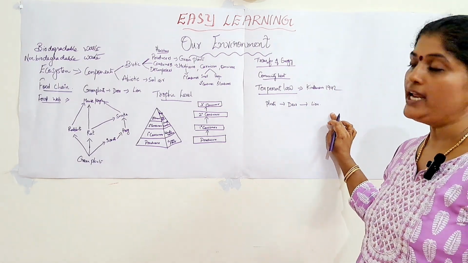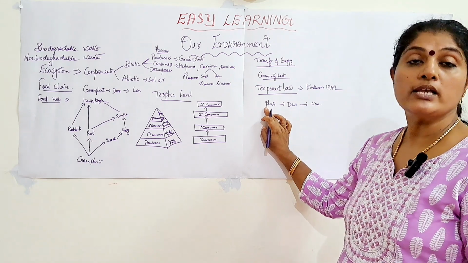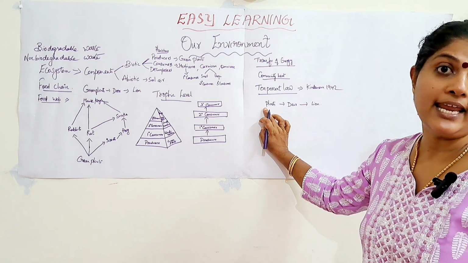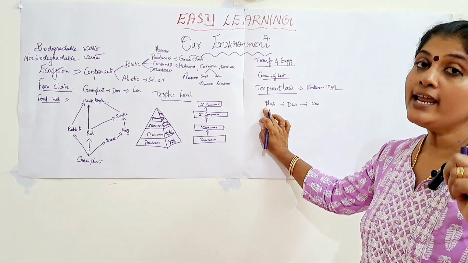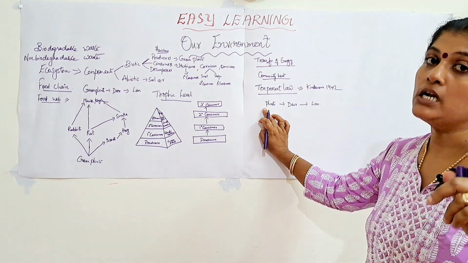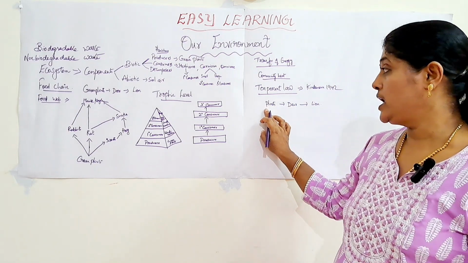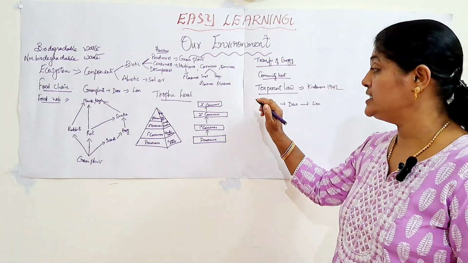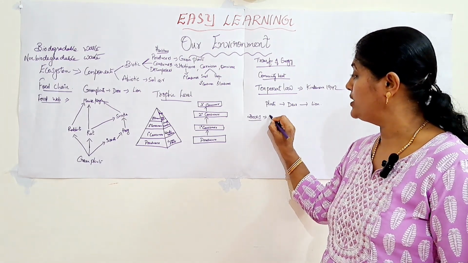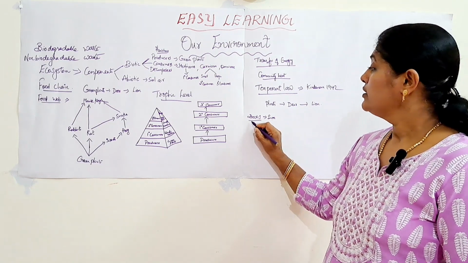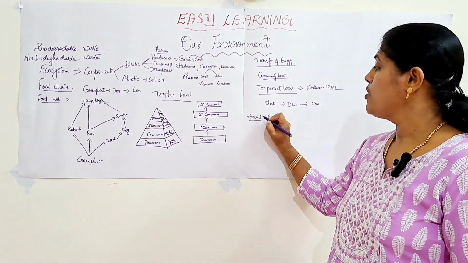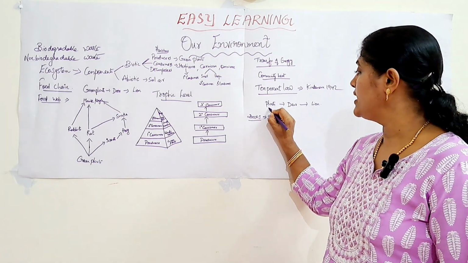Okay, this is a simple food chain, and in this food chain, the question says that only 20,000 joules of energy is present in the sun. Already in the beginning I have told that only 1% of the energy is utilized by the plants for the process of photosynthesis. So, how much energy is available from the sun? 20,000 joules. 1% of 20,000 joules is 200 joules.